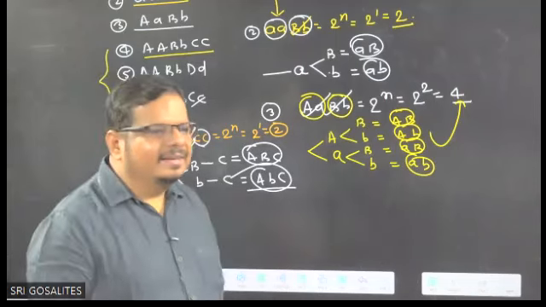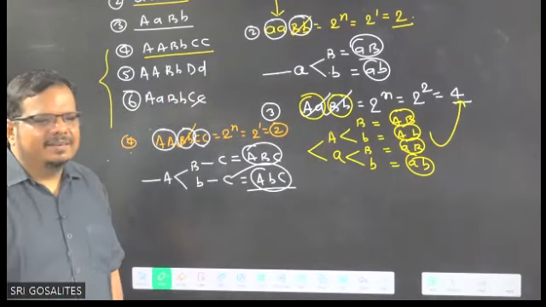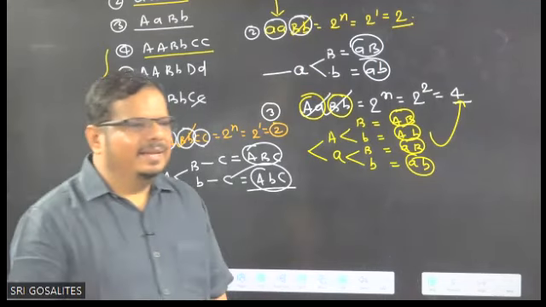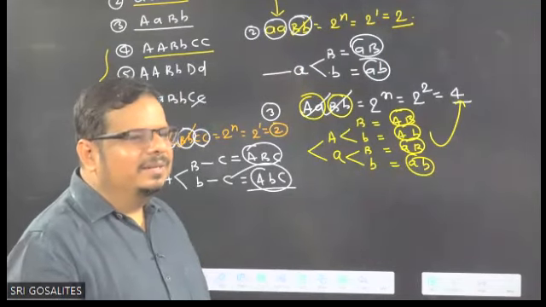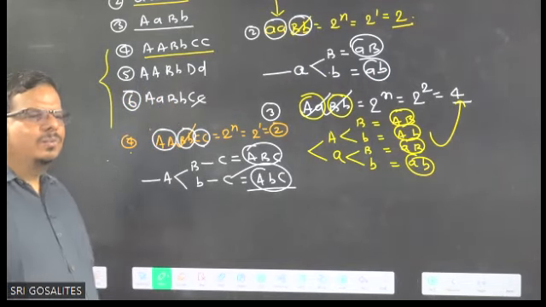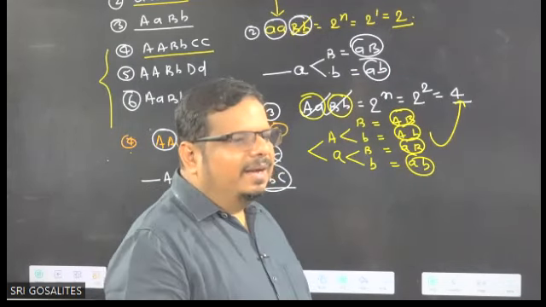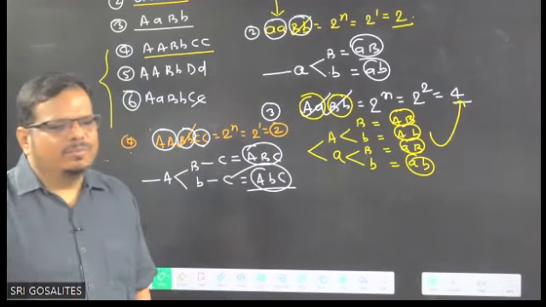Are you getting the idea? Understanding the idea? How was the fourth done? Is it clear, children? Is it all right? Any problem? Any doubt? Now it is your turn. Try to do the fifth and sixth by yourself first and write the answer. After that, I will solve the fifth and sixth both.